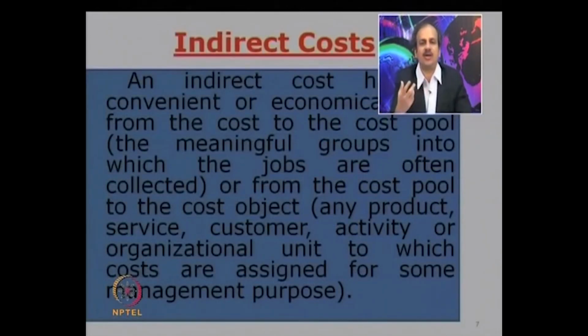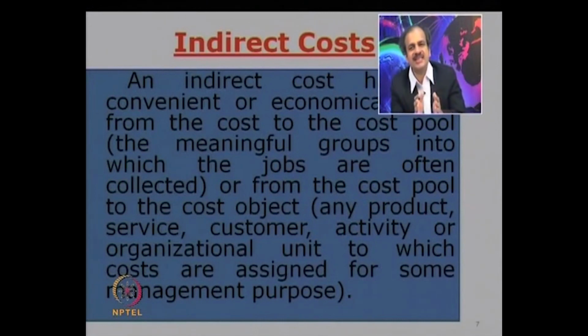Next are indirect costs, the costs which cannot be easily linked to a particular product or a cost center. So many of the costs which are common in nature. See, it could be possible to apportion the part of the cost to a cost center or a product. That we cannot call as a direct cost, because even an indirect cost can be somehow apportioned to a product.